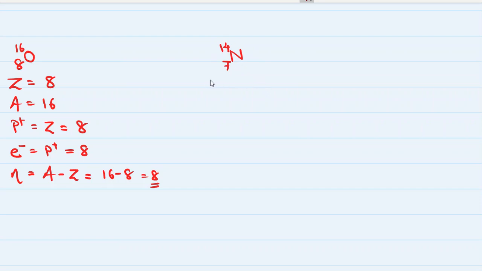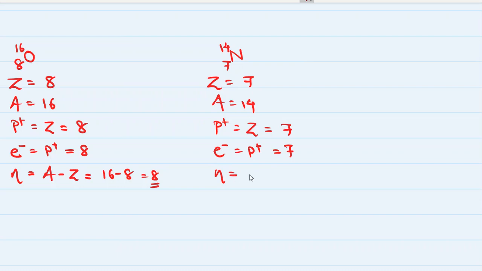So nitrogen's atomic number is 7, its mass number is 14, its number of protons is equal to the atomic number, which is 7, number of electrons is equal to the number of protons, which is also 7. Number of neutrons is mass number minus atomic number, 14 minus 7, which is also 7.